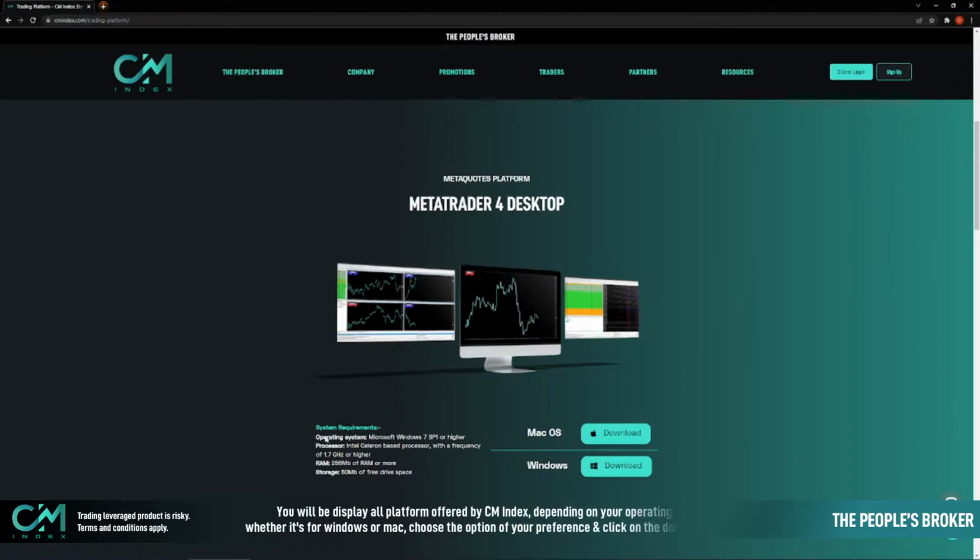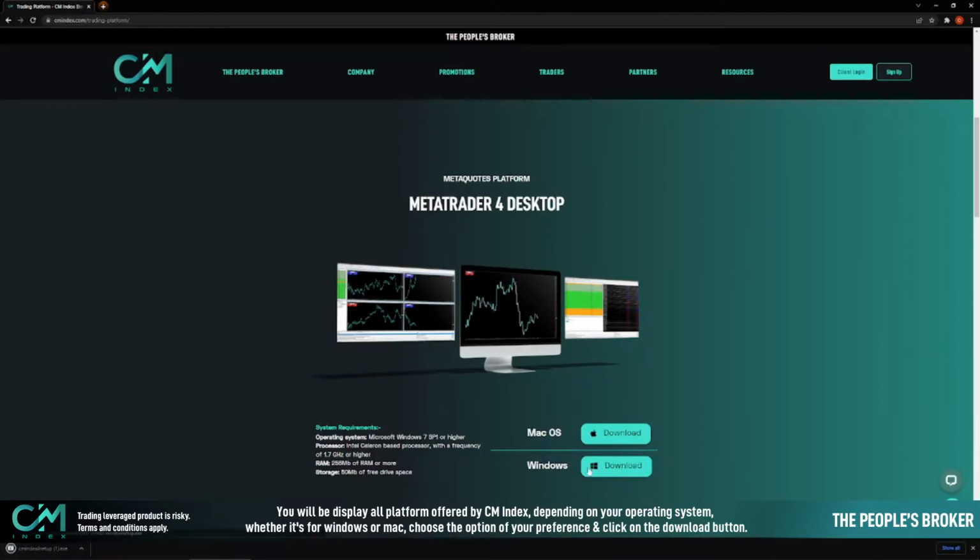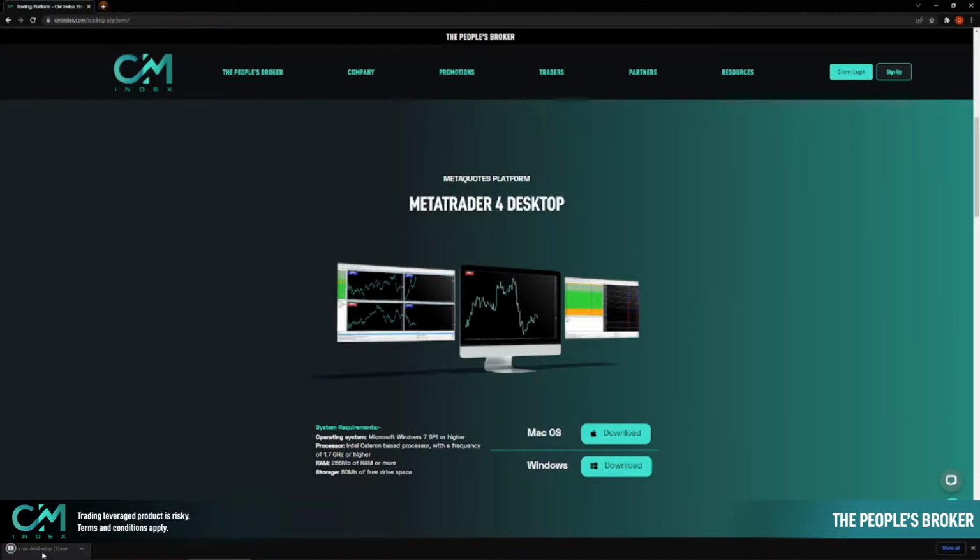You will be displaying all platforms offered by CM Index. Depending on your operating system, whether it's for Windows or Mac, choose the option of your preference and click the download button. Click on the file to begin the installation.